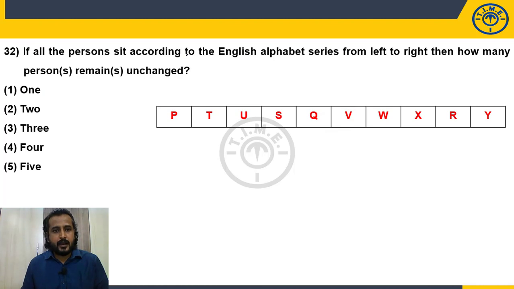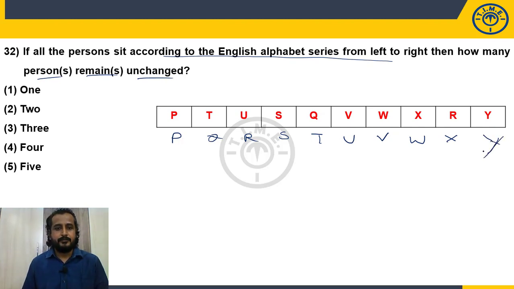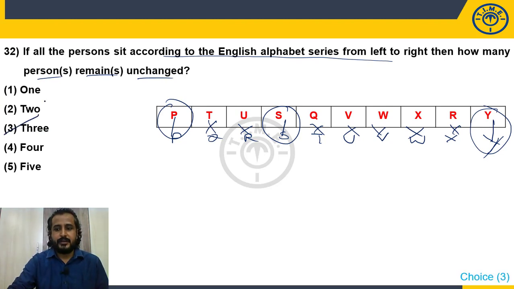If all the persons sit according to the English alphabetical series from left to right, then the positions of how many remain unchanged? Let us arrange them in alphabetical order. We have P to Y, right? So P, Q, R, S, T, U, V, W, X, Y. Let's check how many remained the same. Not same, not matching, yes matching. So how many persons remained the same? 3. Answer 3. Choice also 3. Fine. Choice 3.